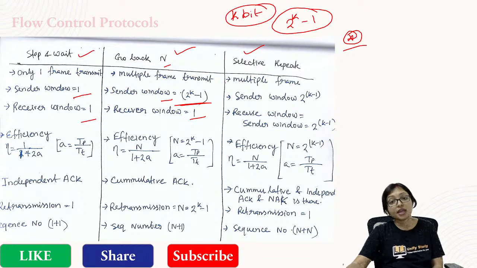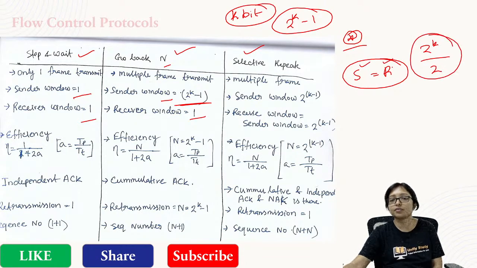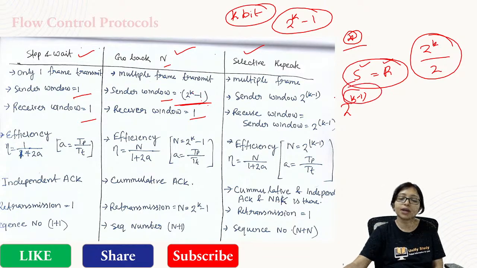In selective repeat, sender and receiver window sizes are the same. That's why we divide the total by 2 for sender and receiver both. Be careful here: it is 2 to the power k, here it is minus 1, and here it is k minus 1.